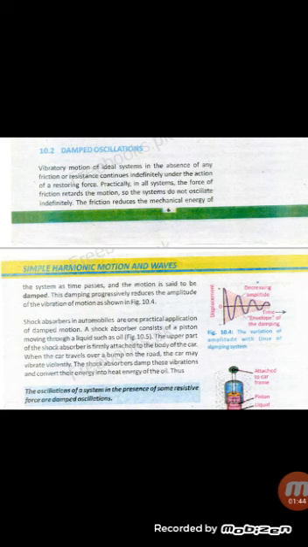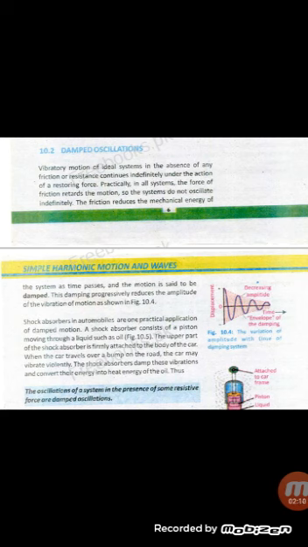The friction reduces the mechanical energy of the system as time passes and the motion is said to be damped. Means when frictional force acts on a system, first of all it reduces the mechanical energy of the system. When mechanical energy starts to decrease, the object starts to attain its rest position, so this motion is called damped.